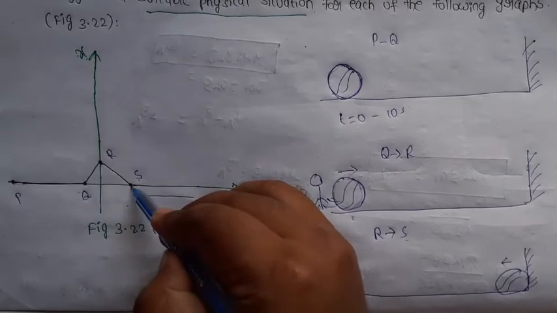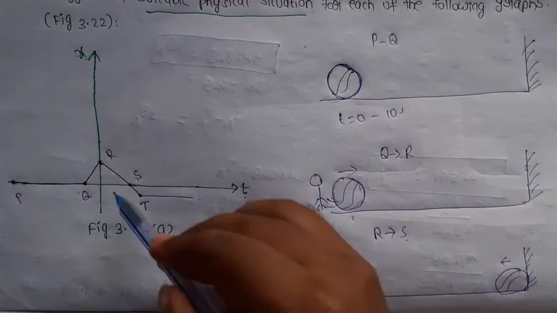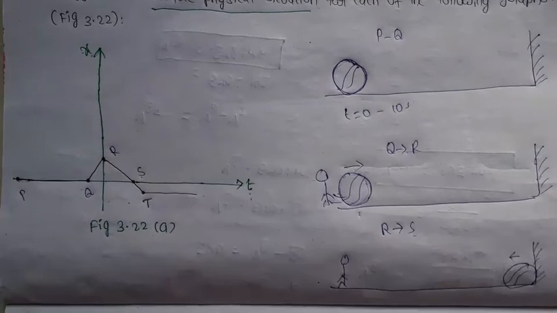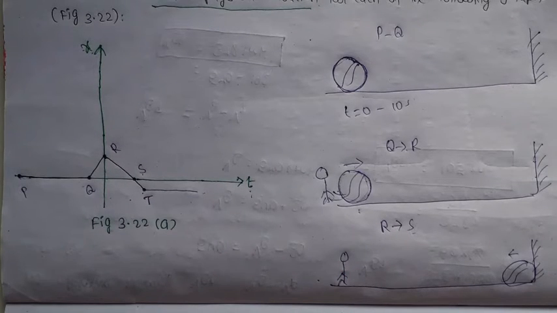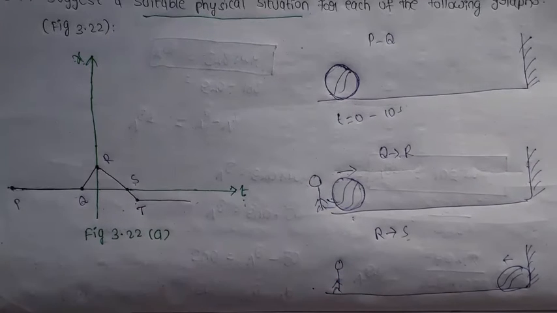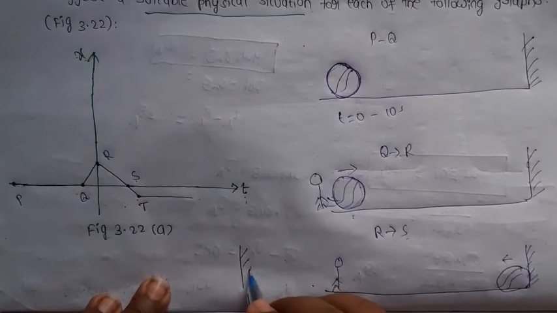Now observe from S to T. S to T, what happened? From S to T, the particle is moving in the opposite direction. So this is the wall.